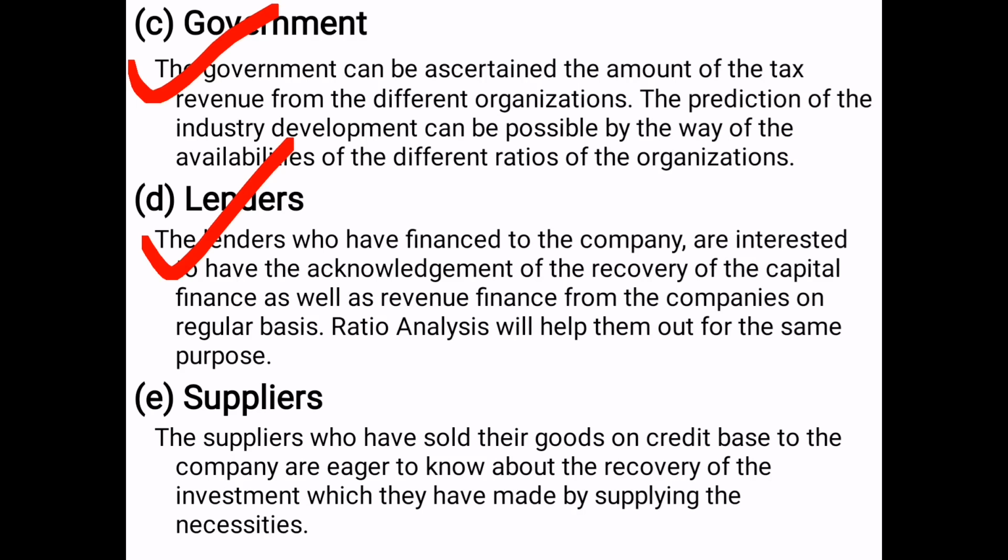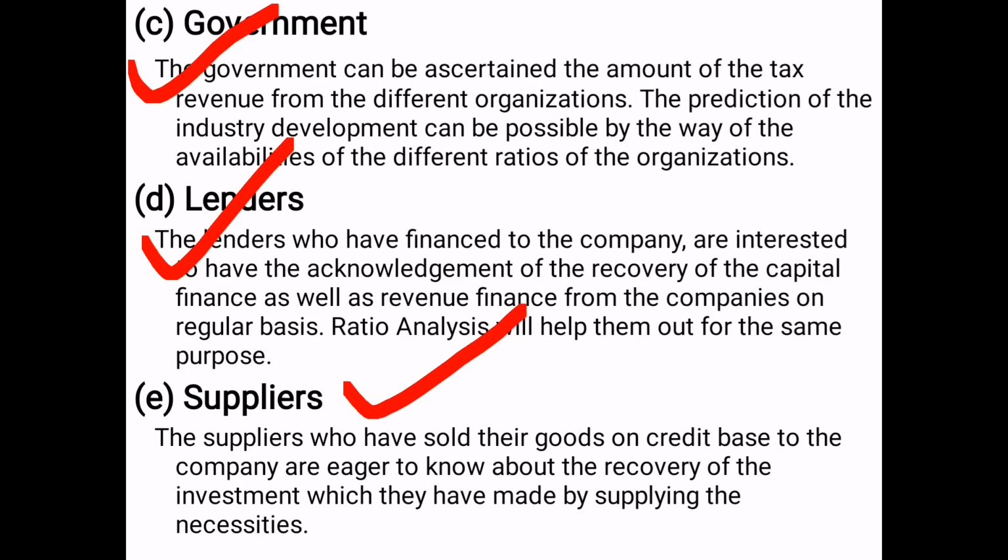After that, suppliers. Suppliers means those who have sold their goods on credit to the company. Why are they making the analysis or using the ratios? Because they are eager to know whether it will be possible for them to recover that amount from that company within the stipulated time duration, so that they can manage their finance.